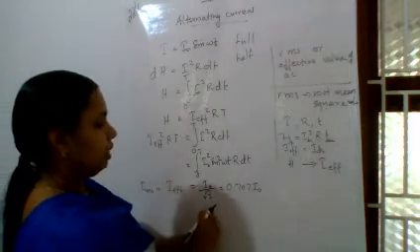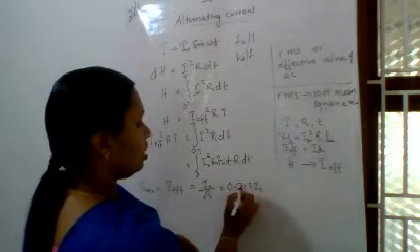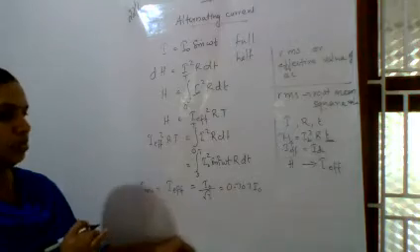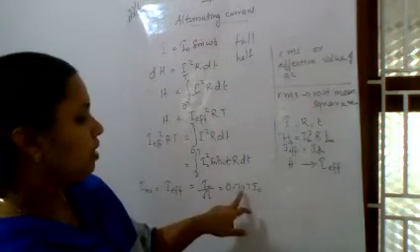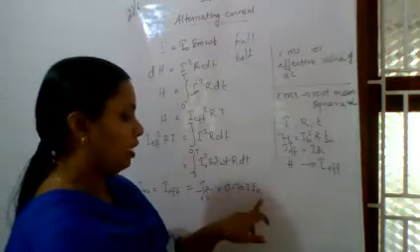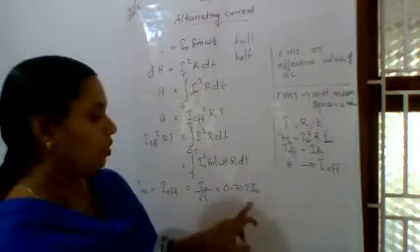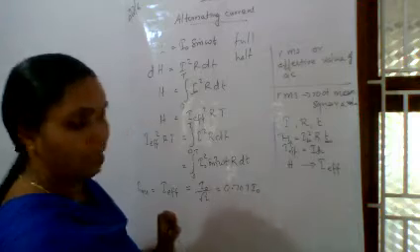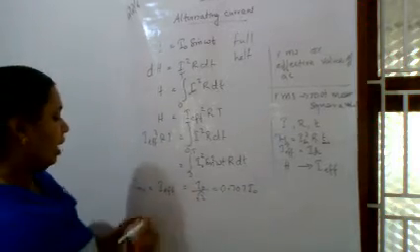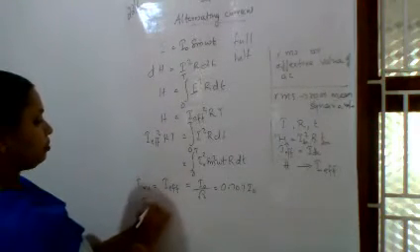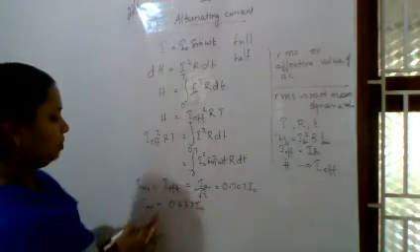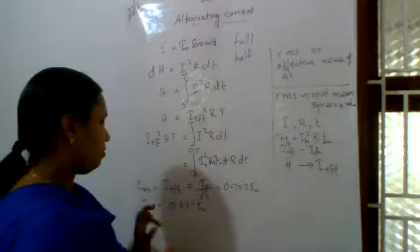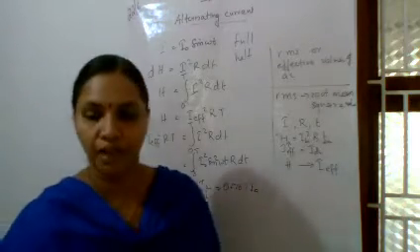And finding out what 1 by root 2 is, it is equal to 0.707 I0. That is, 0.707 times I0 is the RMS value, so I RMS is less than I0. Similarly, I average is equal to how much? It is 0.637 I0. So that is the relation between the RMS value and the average value.